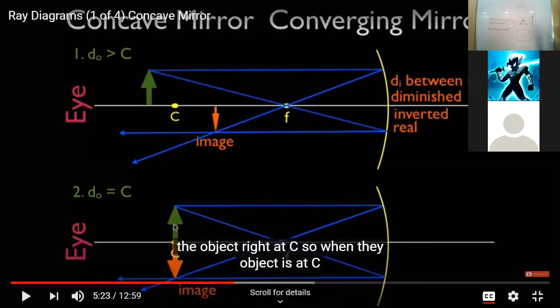Can you find the similarity between what we studied in the last class and what is going on in the video? Yes. Same, right? The object is outside the center of curvature, and the image is found between the center of curvature and the principal focus, and it is inverted, right? From the direction of the arrow, you can see that it is inverted. The object is pointing upward and the image is pointing downward, so definitely they are opposite. And when the object is kept at the center of curvature, the image is also formed at the same point, but inverted, right?